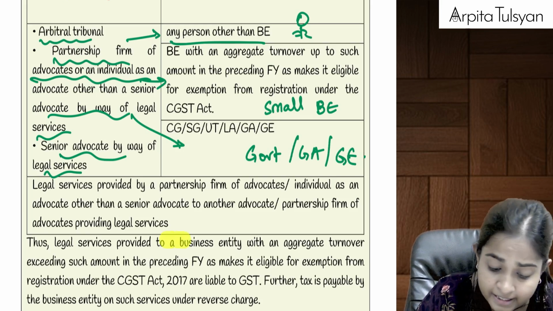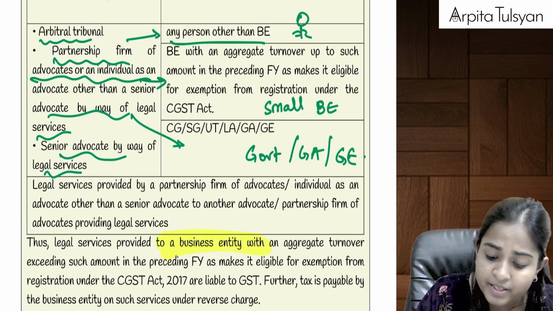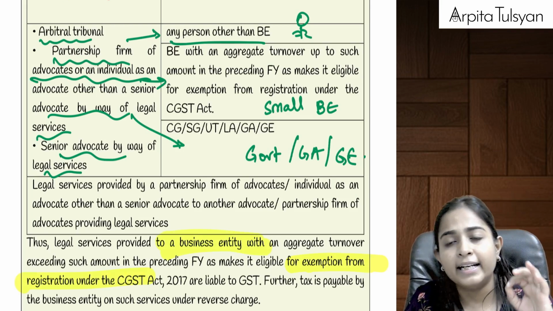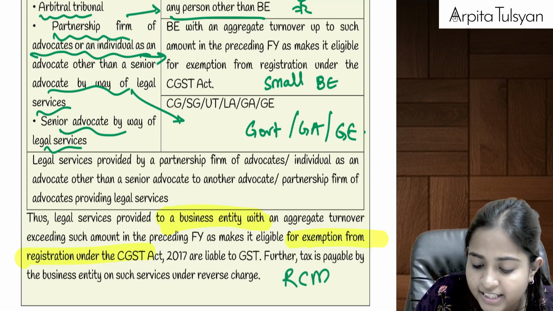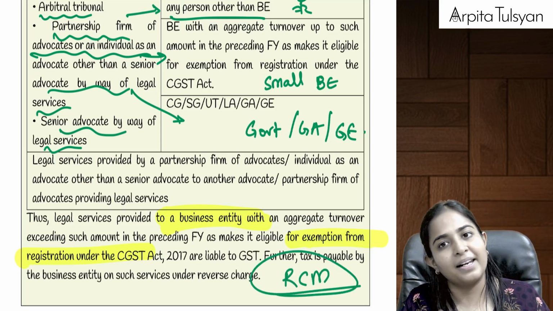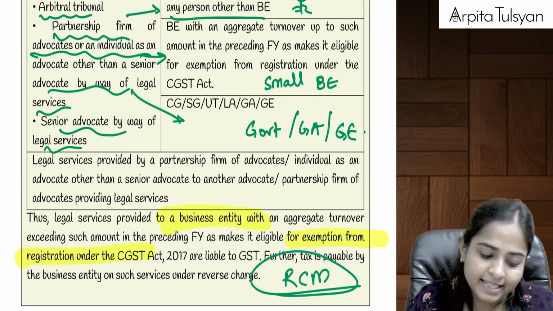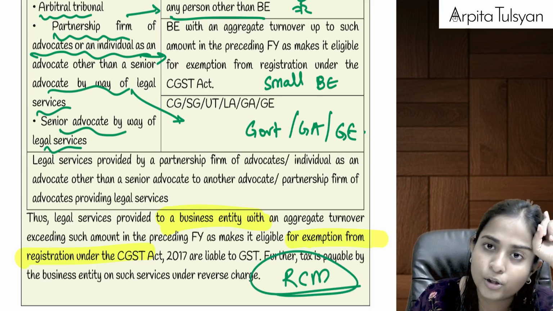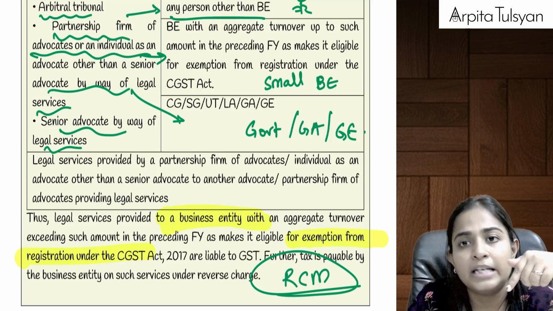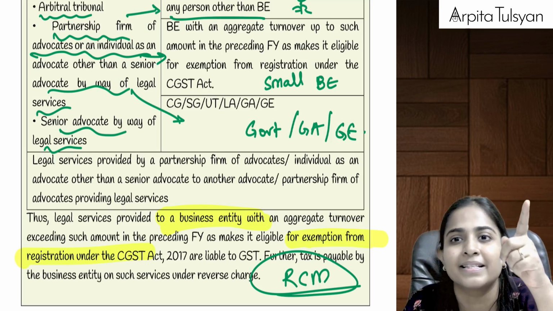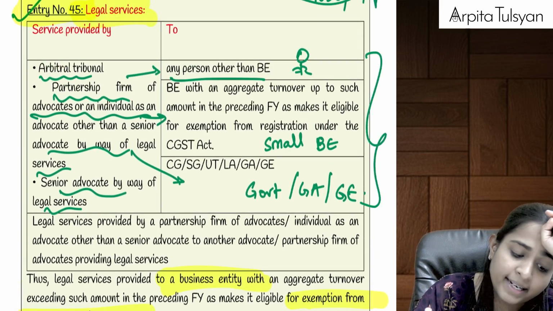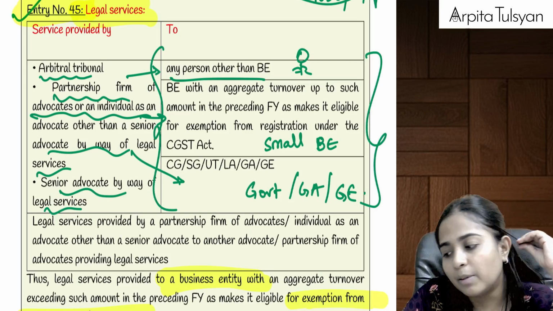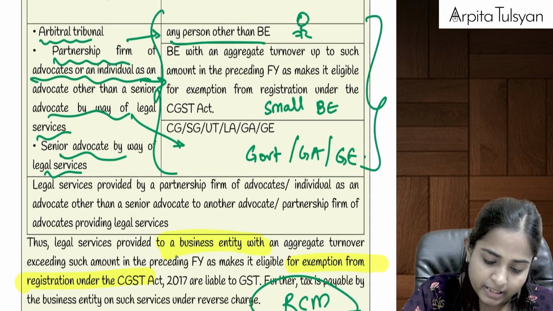Means if it is providing legal services only to a large business entity, then only it will be taxable, and that too we had studied. In that case it will be taxable under reverse charge mechanism. We had studied this in the RCM point also. Legal services provided by any of these people to a registered business entity will be liable under RCM. So these services provided to any other person will be totally exempted from GST, right?